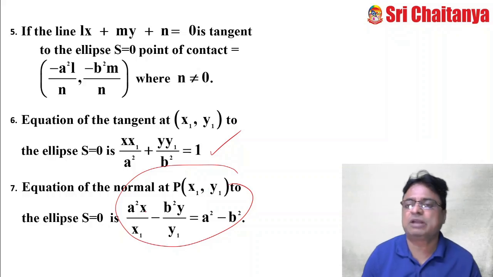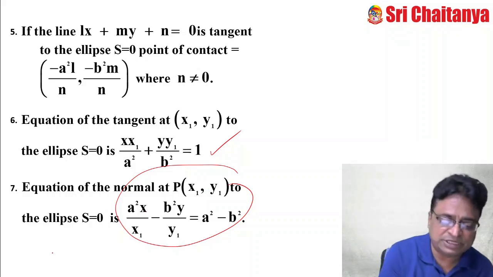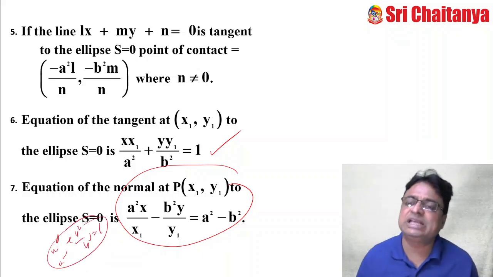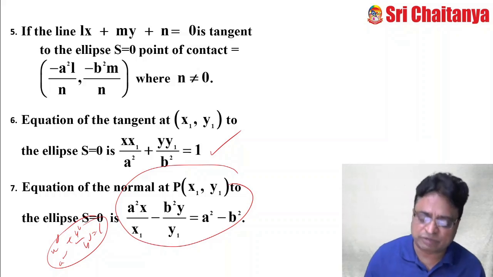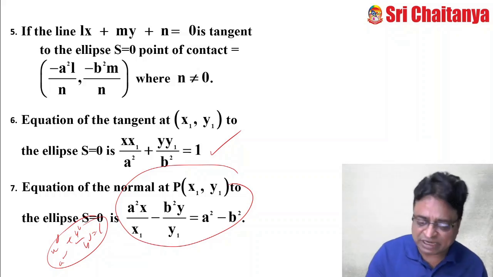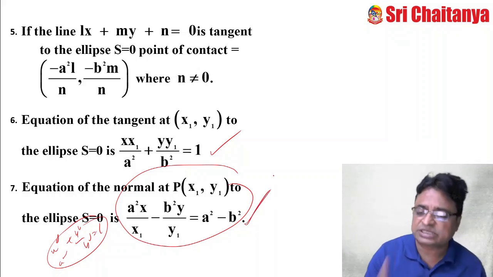What is the equation of the normal to the ellipse S equal to 0, meaning x square by a square plus y square by b square equal to 1? What is the equation of the normal? a square x by x1 minus b square y by y1 equal to a square minus b square. Because several times they may ask, since these are the standard curves.